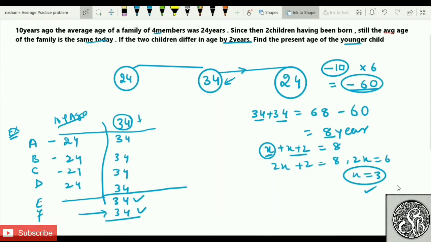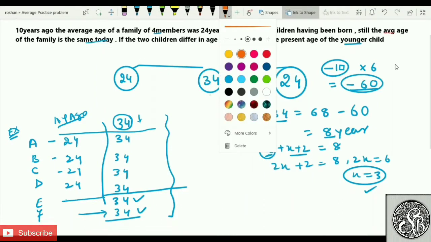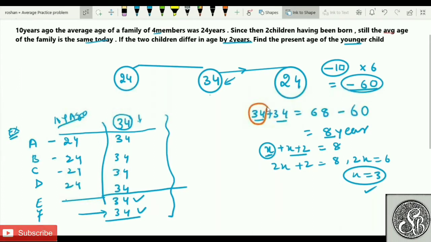3. So if you ask me, this is just a backup for you, explaining why I'm writing 34 and 34, sir. I'm just trying to explain why I'm taking these values while doing the shortcut. So this is 34 years, sir. This is also 34 years, sir. This is what I'm assuming, but my assumption is wrong. How did I understand my assumption is wrong? Because instead of 34, I got the average as 24. And I also understood that since the average decreased, these members are less than, how much less? 10 for one member, so for 6 members, 60. So they are not 68, they are 60 less than 68, which is equal to 8.